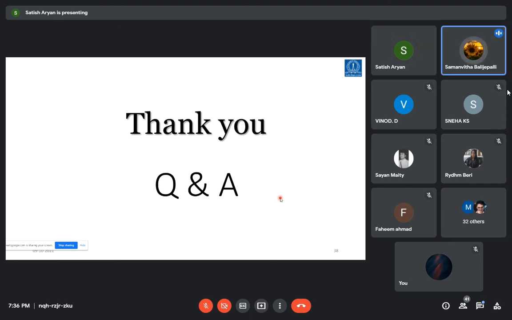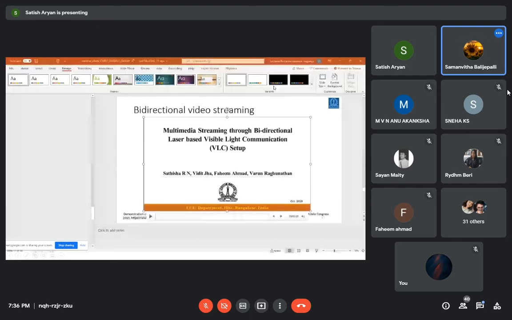One question from Prabha says, what are the side effects of laser diode on the human body? And what parameters related to LD light need to be controlled in order to have good illumination?